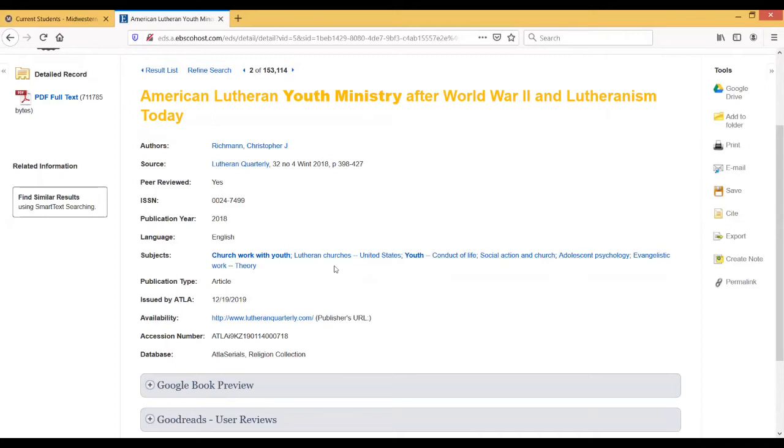And the reason why that is the case is because the Library of Congress does not categorize anything dealing with youth ministry as youth ministry. Instead, the main subject heading is the one that's bolded there at the very beginning, church work with youth. So everything that is classified by the Library of Congress as youth ministry is actually going to be found under the subject heading church work with youth rather than, say, youth ministry like we would think of it.